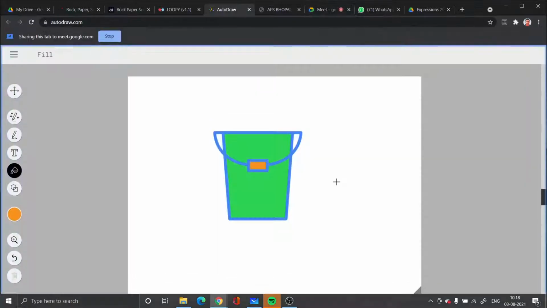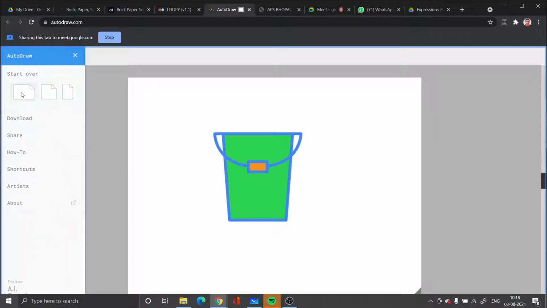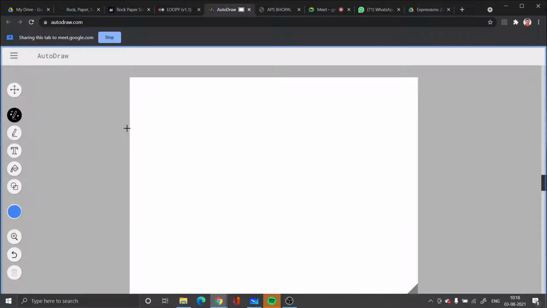Auto draw is like, suppose I want to teach you mensuration. In mensuration we have the combination of shapes. We have, say, a cylinder with a cone mounted over it, or we have to find the volume of the frustum. What is the frustum? Frustum is actually not a particular shape, it is the difference of two cones, or a shape which is in the form of a bucket.